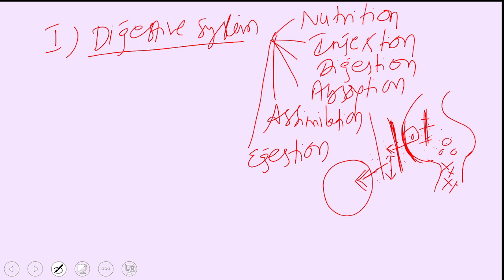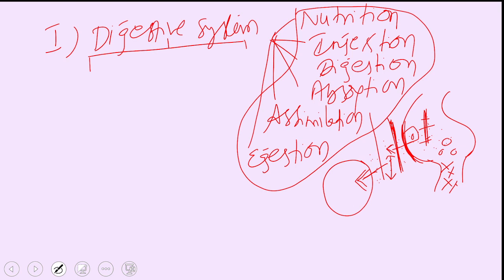So the digestive system includes all these things to happen. For this, it requires an organ system made up of the alimentary canal and digestive glands.